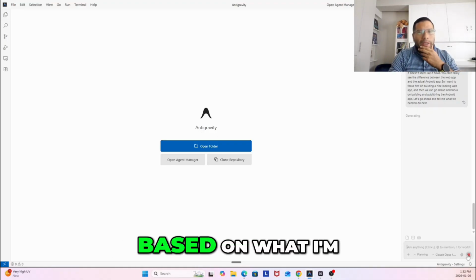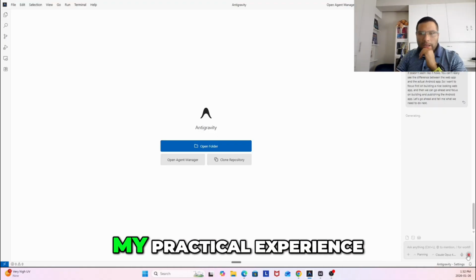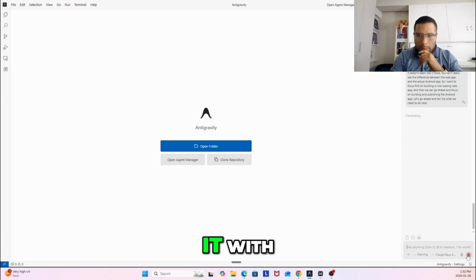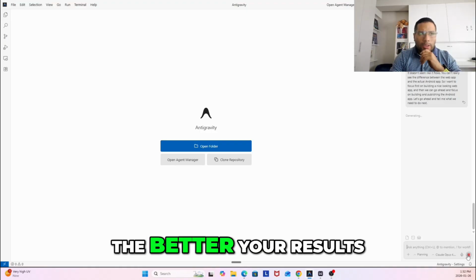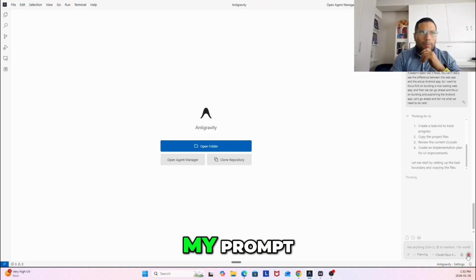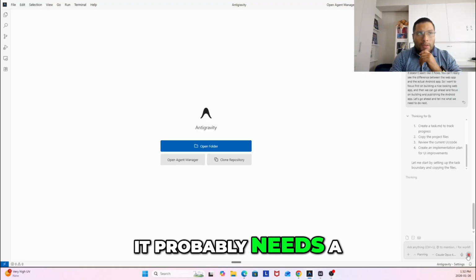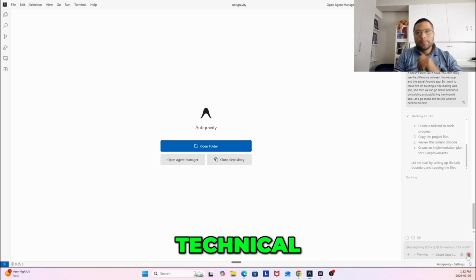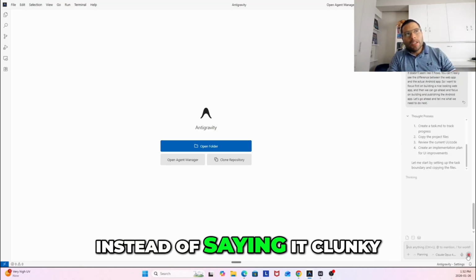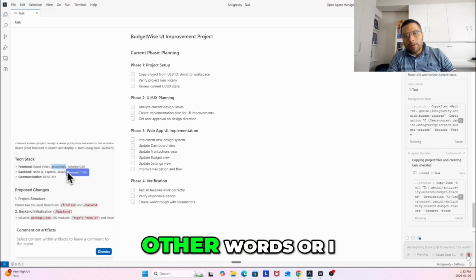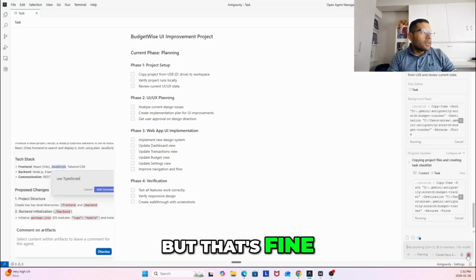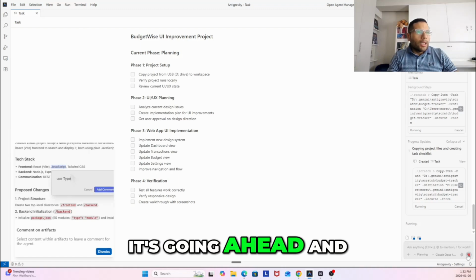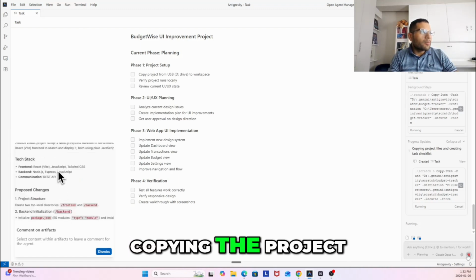Now, obviously, based on what I'm seeing and my practical experience working with AI, the better context you give it, the better your results. Right now, my prompt is probably a 6 or 7 out of 10. It probably needs a lot more technical aspects. Instead of saying clunky, I could have used other technical words to help it improve, but that's fine. Right now, it's going ahead and looks like it's copying the project.